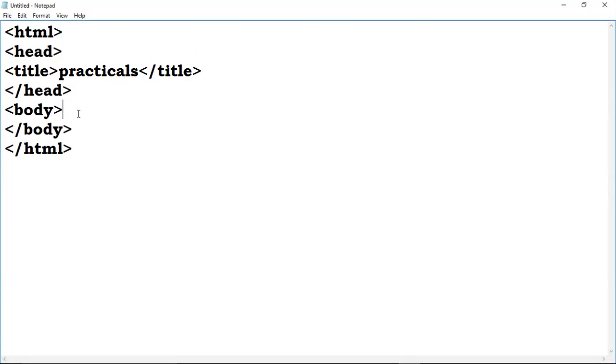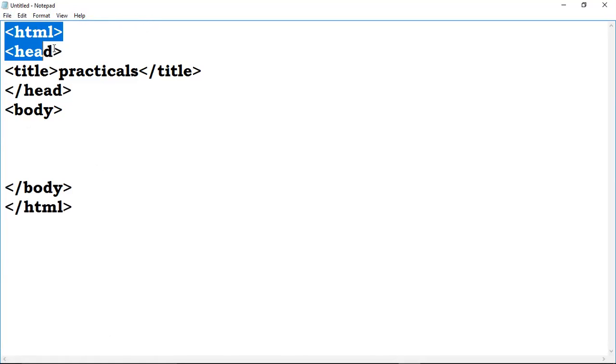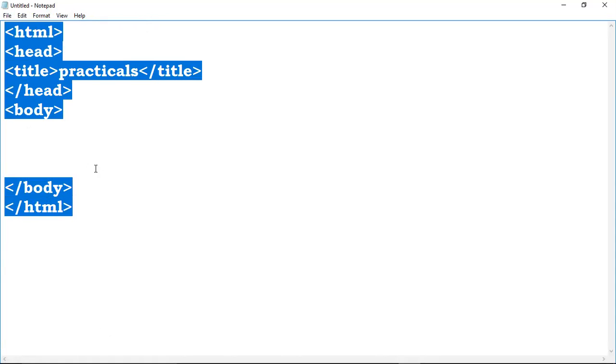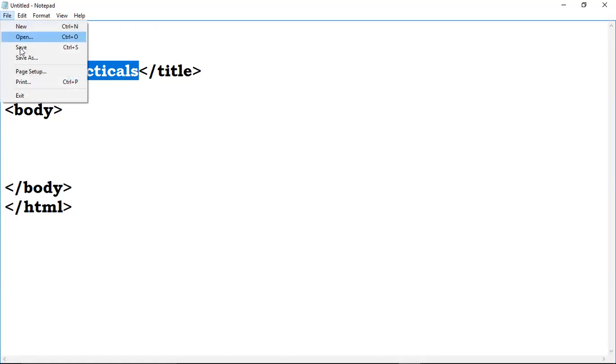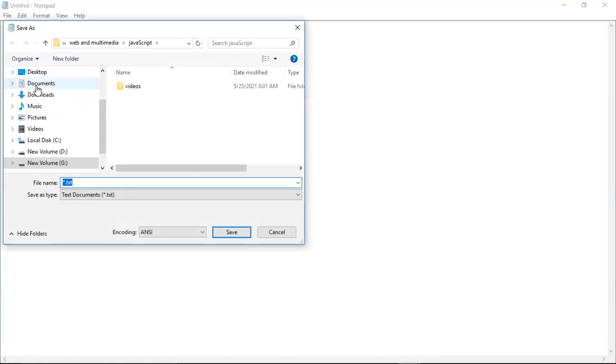Right? Now inside that you have to give whatever text you are having. Okay? Now as you all know, look how you have to save this one. You have to write down this. How can you save? Look here, notepad. You have typed something. According to this, it will display only practicals on the tab. So you are selecting file, save as. Then you are going to your folder.